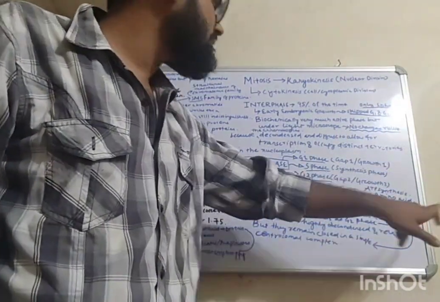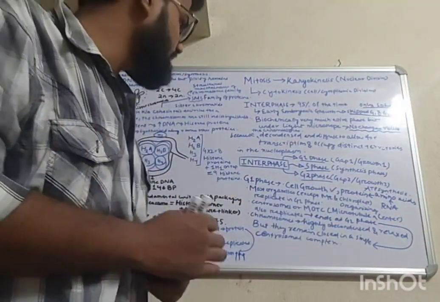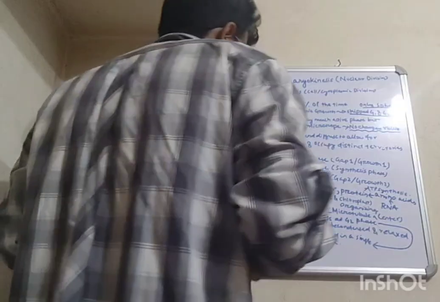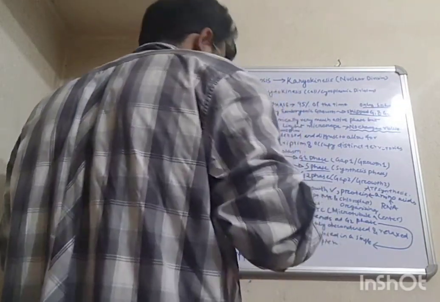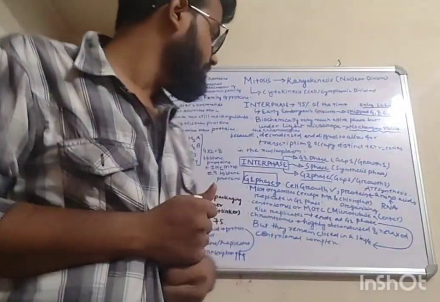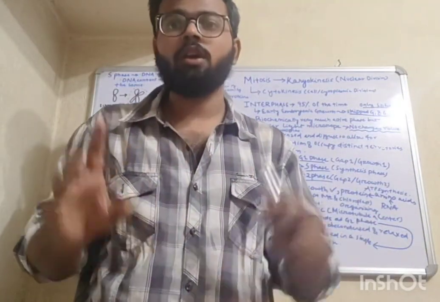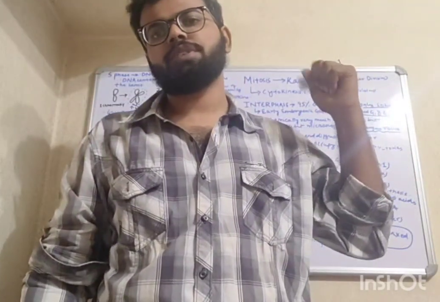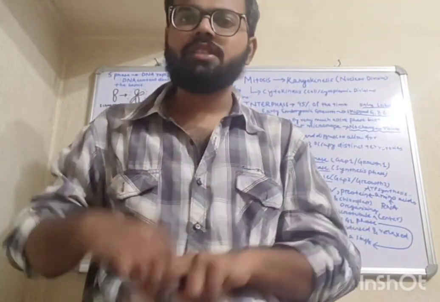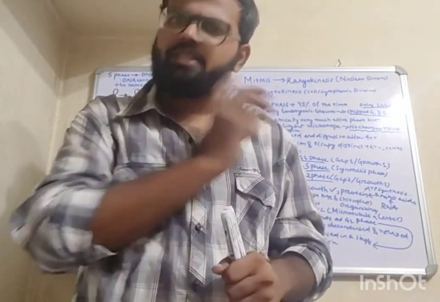So RNA synthesis is seen here, amino acid synthesis is seen here, and protein synthesis is seen in the G1 phase. ATP synthesis is also taking place because it's a hectic process, so there will be an energy investment here. Second, most organelles, not all. Remember this: there are two organelles that get replicated in the G2 phase, mitochondria and chloroplast. Apart from these, all organelles replicate in this G1 phase.